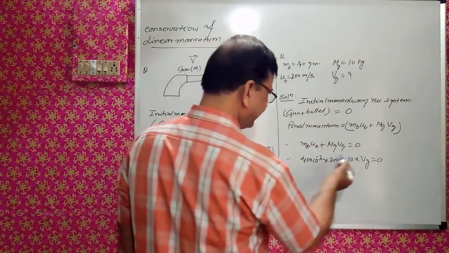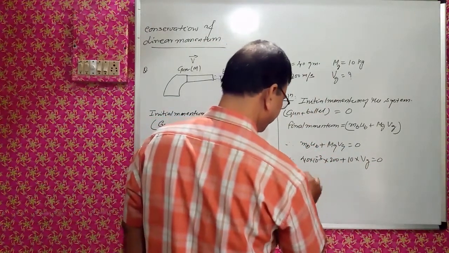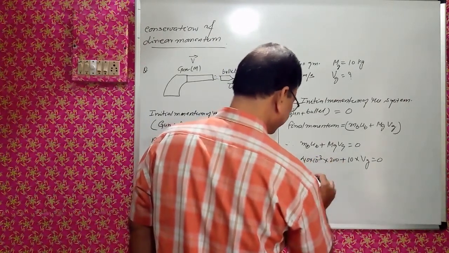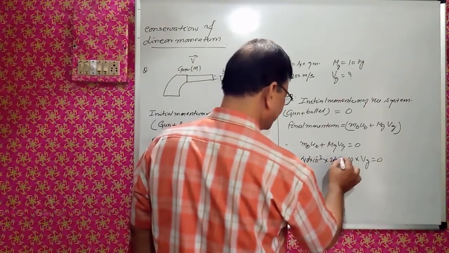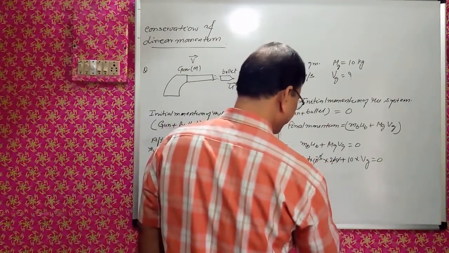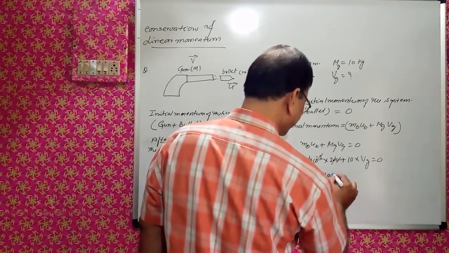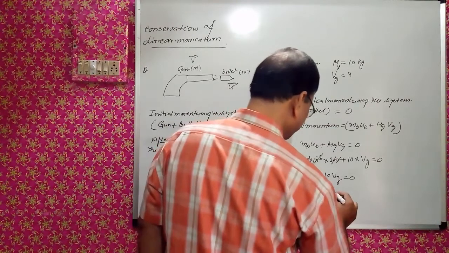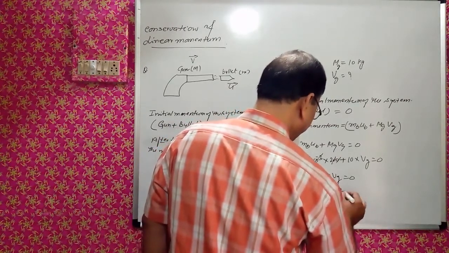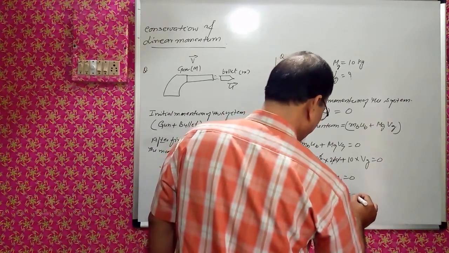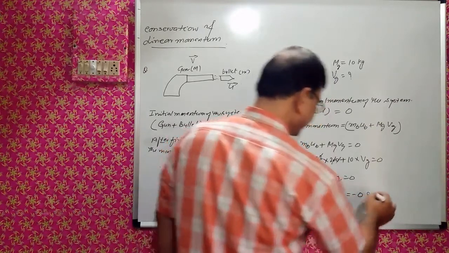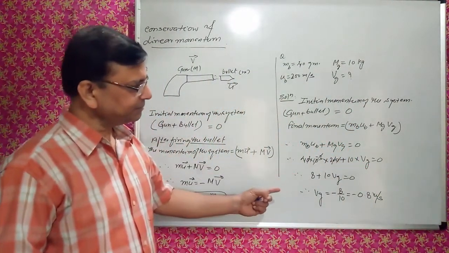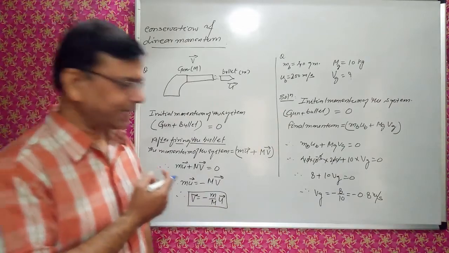So here we will find the value of vg. How much is it? It is 8, because the 1, 2, 3 zeros will go. So that will be 4 into 2, 8, plus 10 vg, equal to 0. Therefore vg is equal to minus 8 by 10, that is equal to minus 0.8 meters per second. Minus 0.8 meters per second means the gun will be going in the reverse direction.